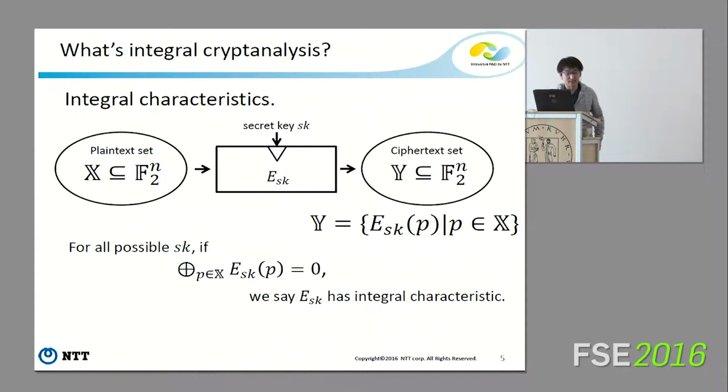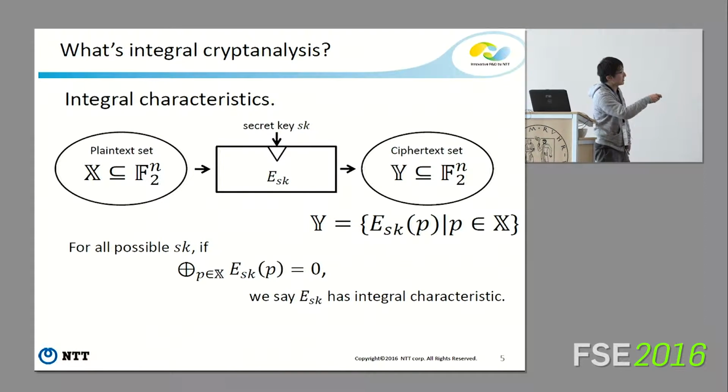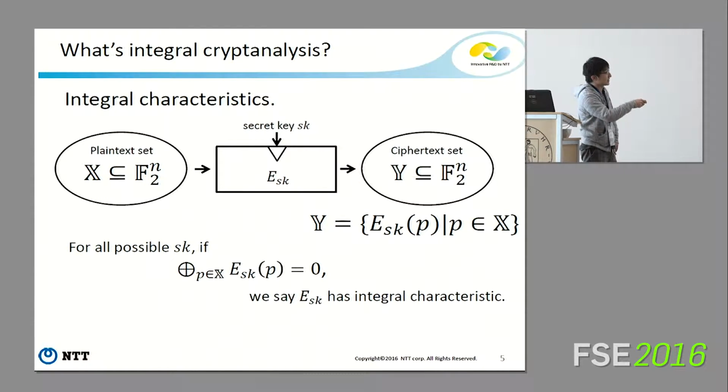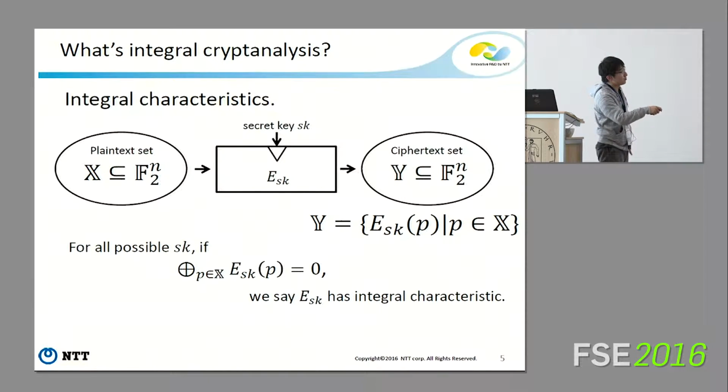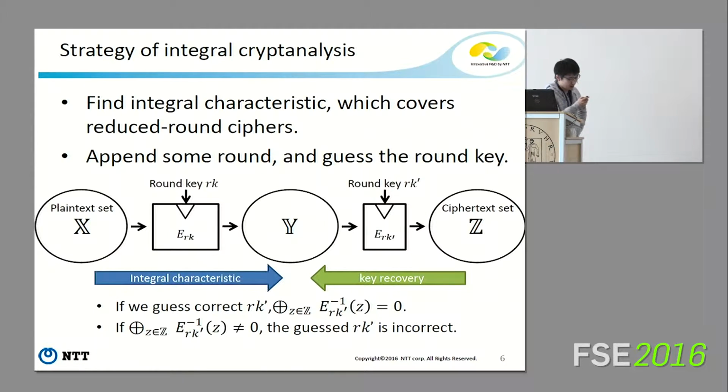First, this is the essence of integral cryptanalysis. Now I explain the integral characteristic. First, we have a chosen plaintext set X, which is a subset of F_2^n. By applying the block cipher E_SK, we get the ciphertext set Y. For all possible secret keys, if this equation is equal to 0, we say E_SK has an integral characteristic. By using this characteristic, we can execute integral cryptanalysis.